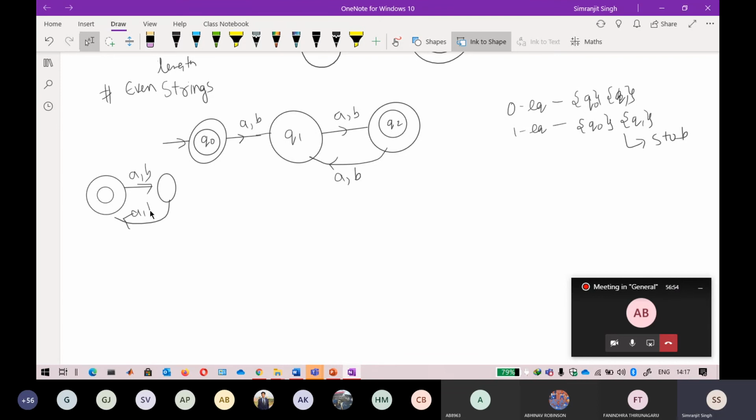Okay, so you have done this question. Some of you have drawn this. Again, if you want to minimize this, if you just apply this algorithm, you will find this very easy. So go for the 0 equivalent state.